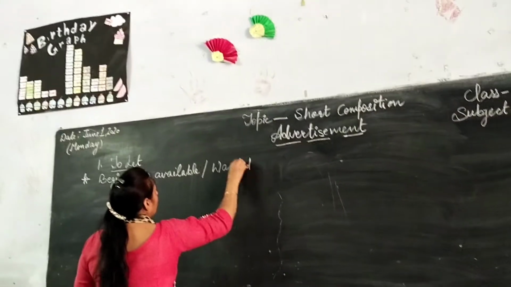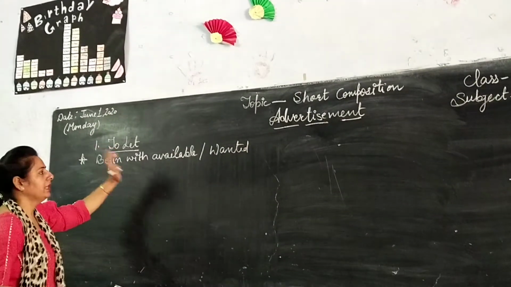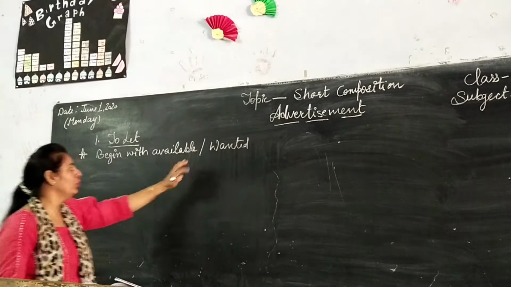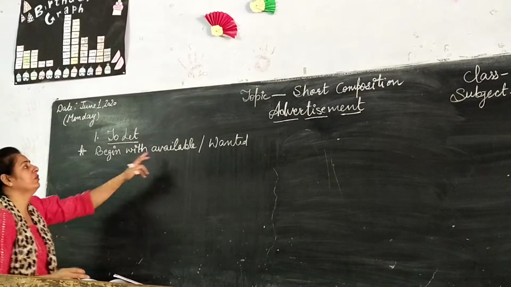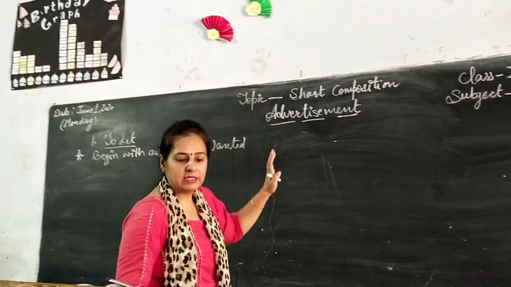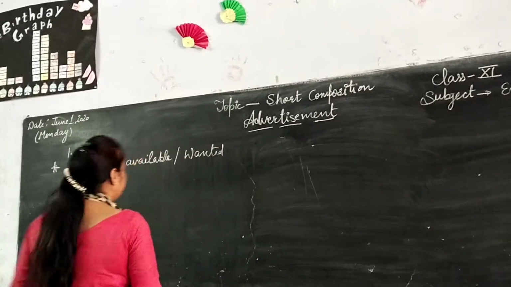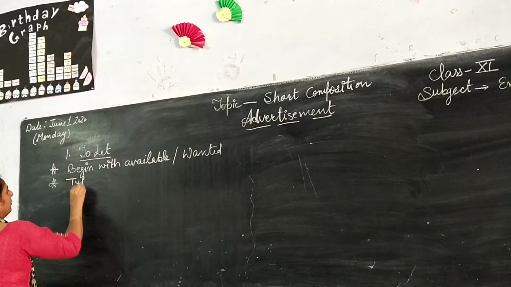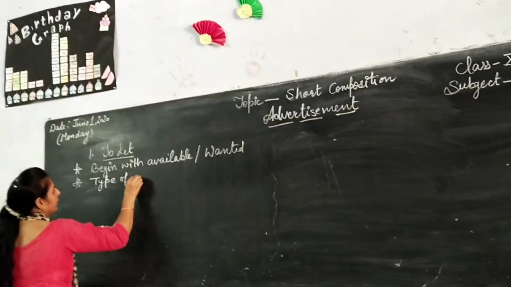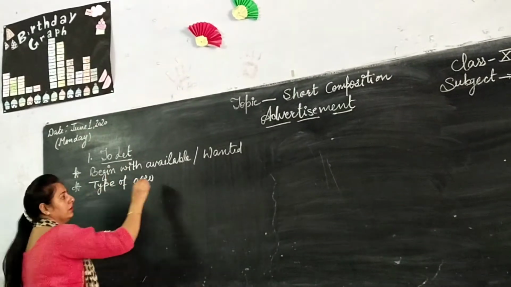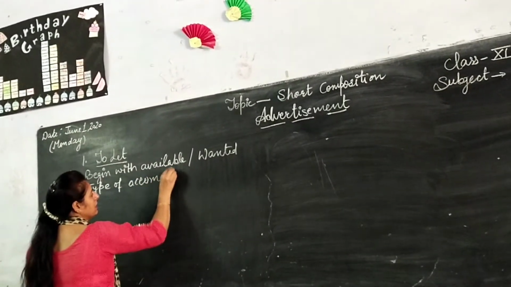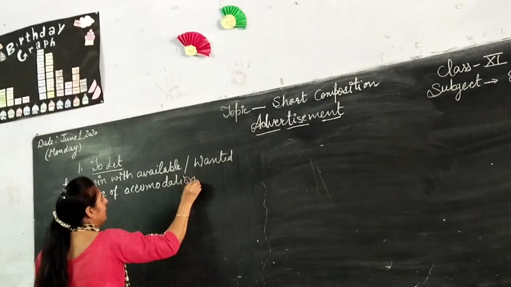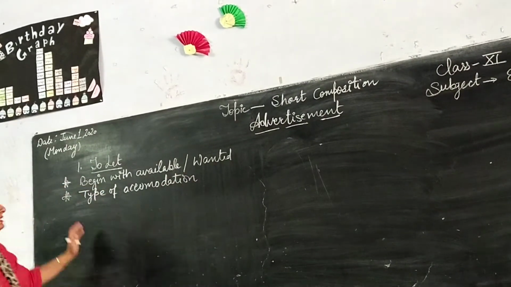For example, if you want to take a building on rent, you will write the word wanted. If you want to give your building on rent, you will write available. The next point is to state the type of accommodation. Type of accommodation means whether it is a commercial place or a residential place.